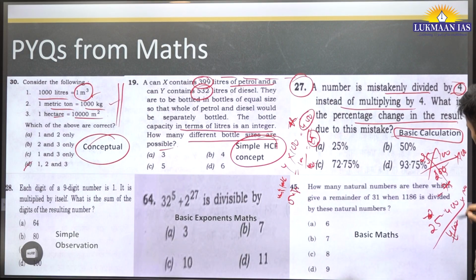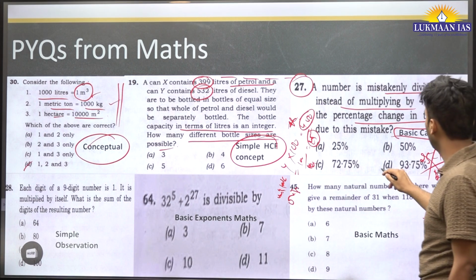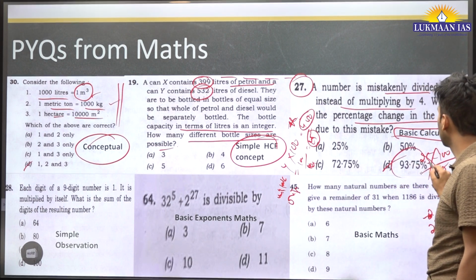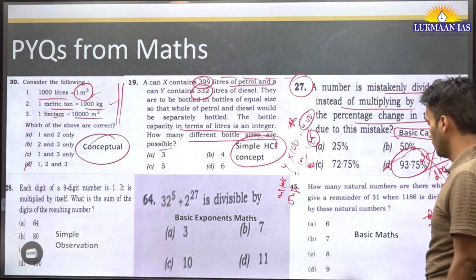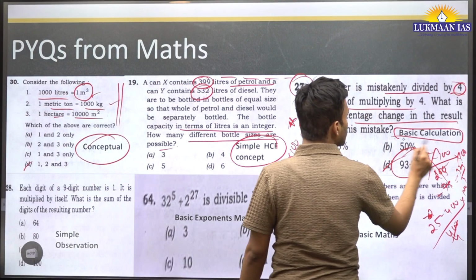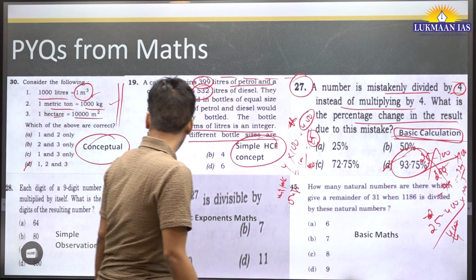That is minus 375 by 4, which is nothing but 93.75 with a negative sign. Alright, so this was a question based on basic calculation.